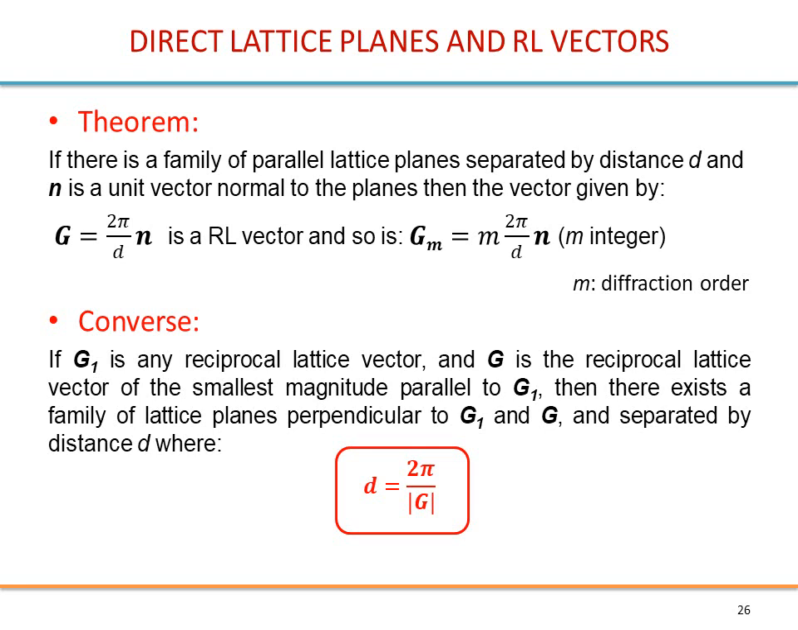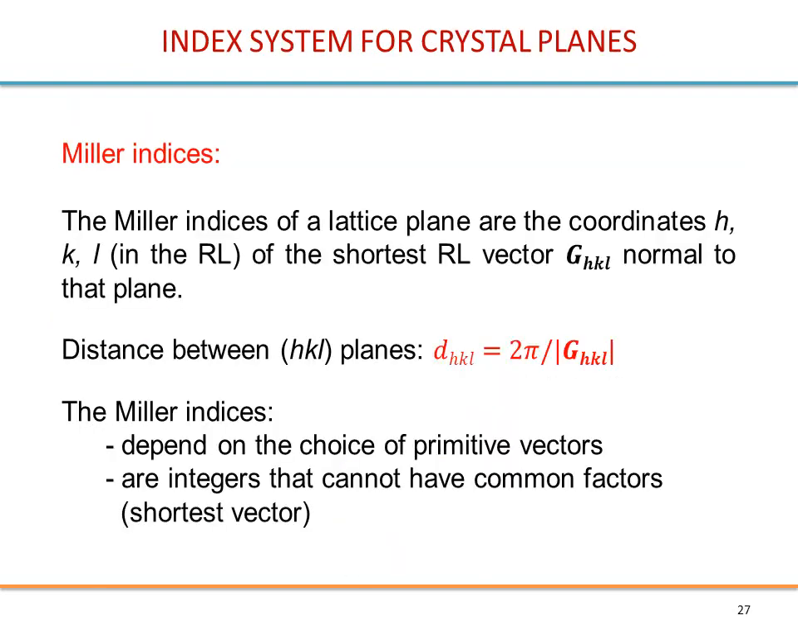So of course you see here that reciprocity vectors are natural choices for the classification of crystal planes. So let's define here the Miller indices. The Miller indices of lattice planes are the coordinates h, k, l in the reciprocal lattice of the shortest reciprocity vector G_hkl normal to that plane. Okay, so now planes will be defined by their Miller indices, and usually we use this set h, k, l, the typical letters used for this.